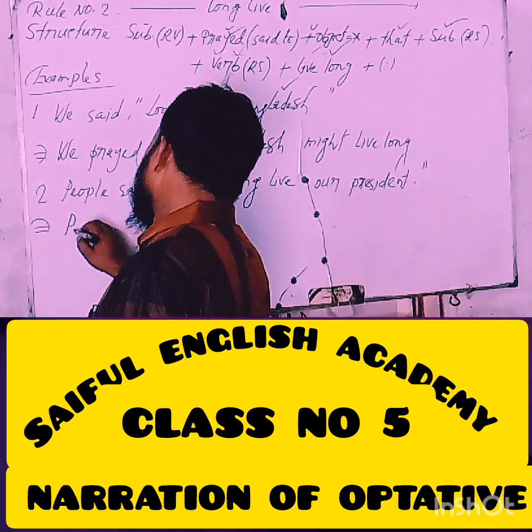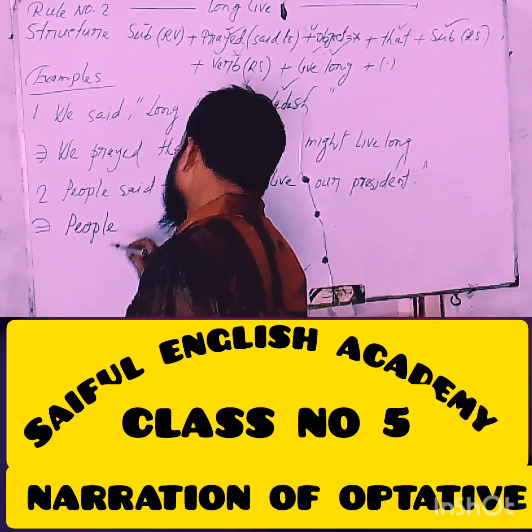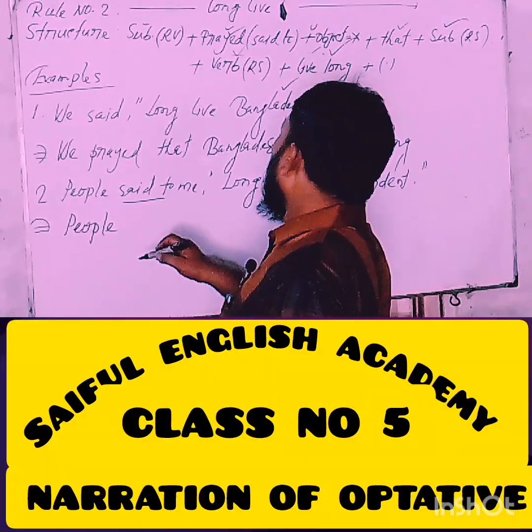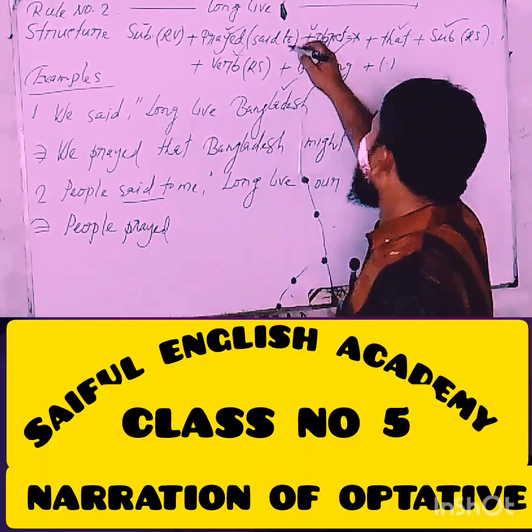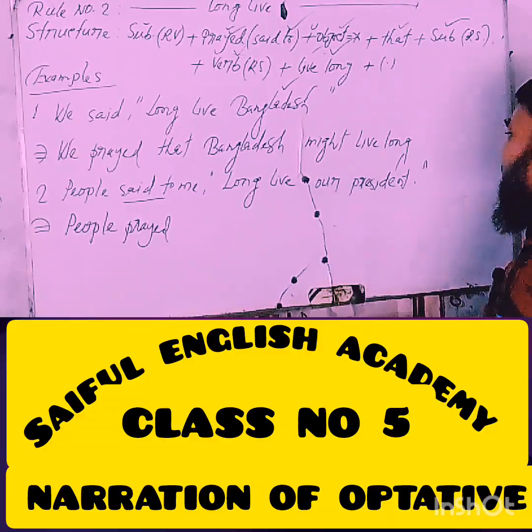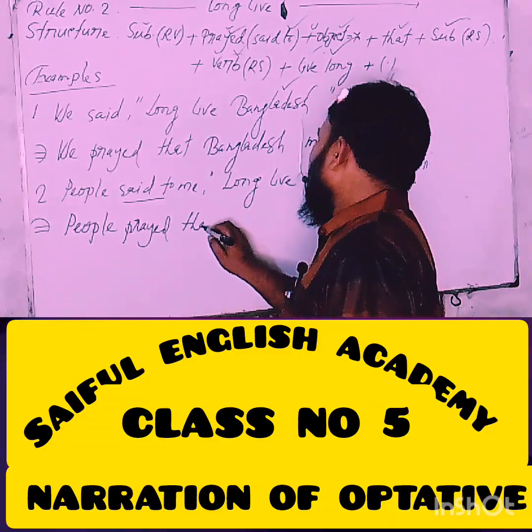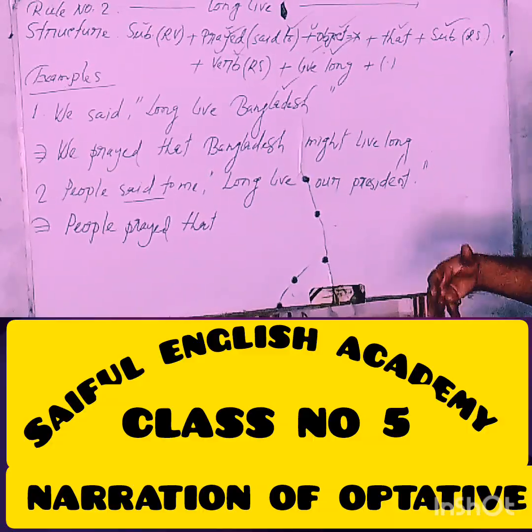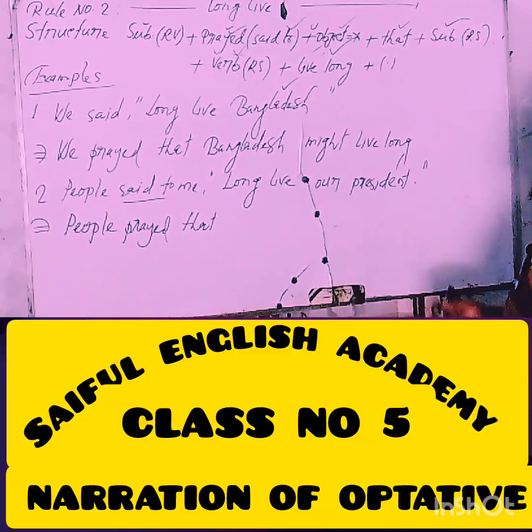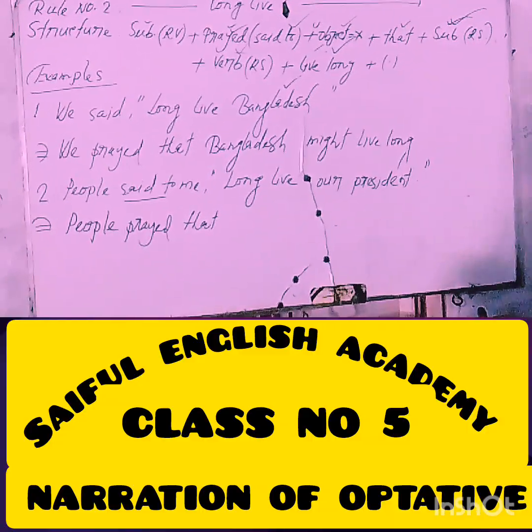At first, you'll have to use the subject of the reporting verb. People, use prayed instead of said. My dear learners, the object must be deleted. The conjunction that is used in the middle of the statement, deleting comma and inverted comma, then the subject of the reported speech.